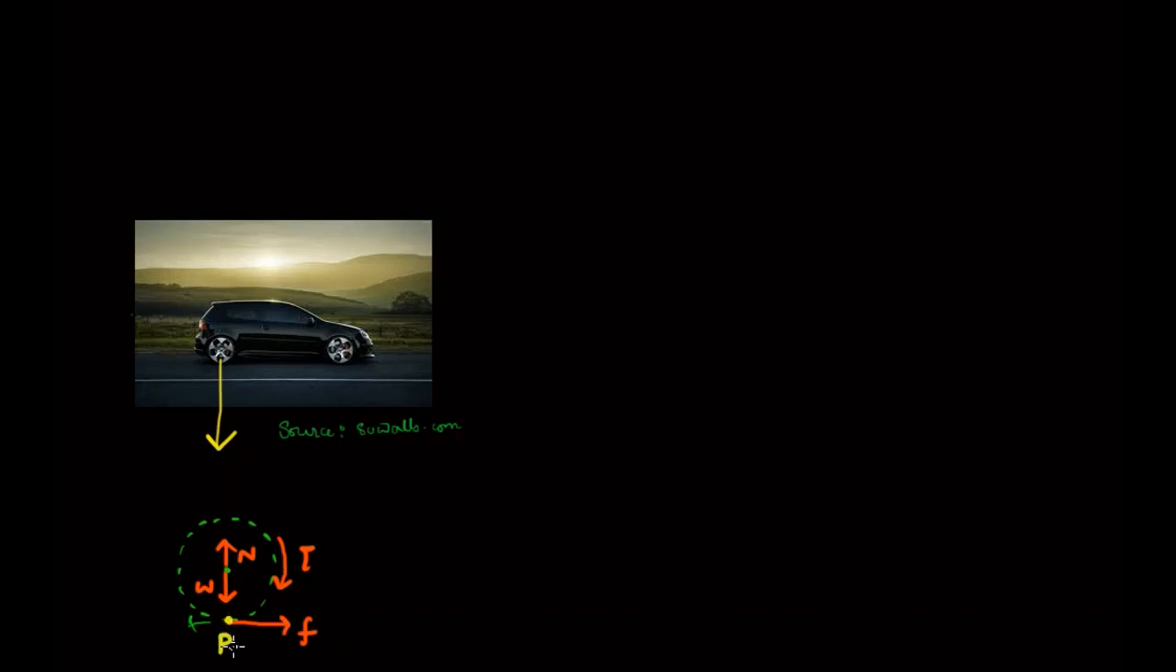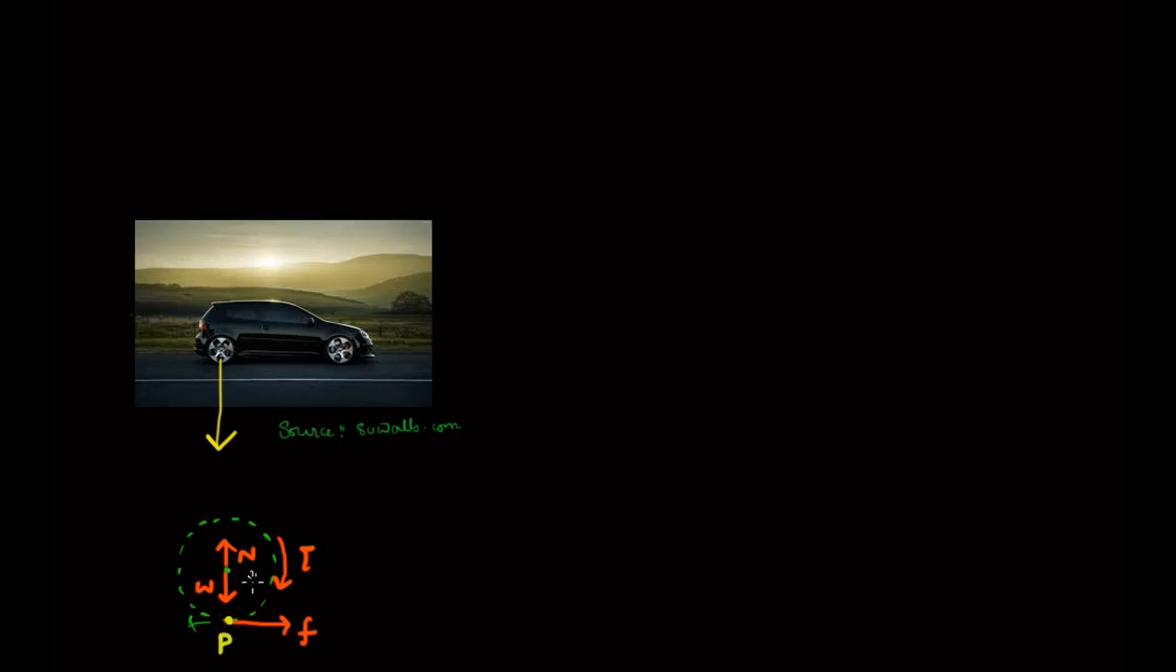Now let's consider this point P. This point P has two motions, and not only this point P, each point on this tire has two motions. So the net motion of each point of the tire is the superimposition of the linear motion and rotational motion. But let's focus on point P for the time being, because that is where the rubber meets the road.